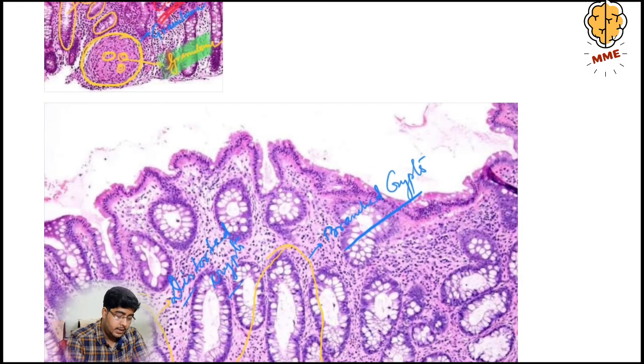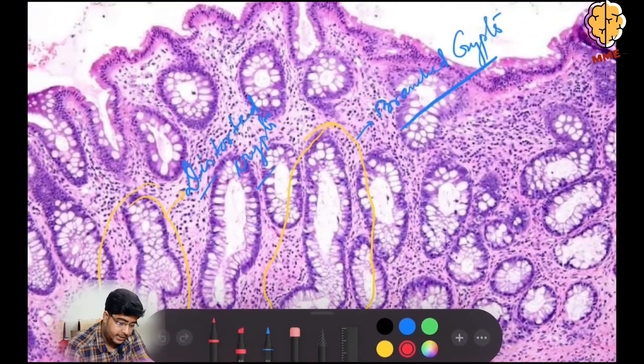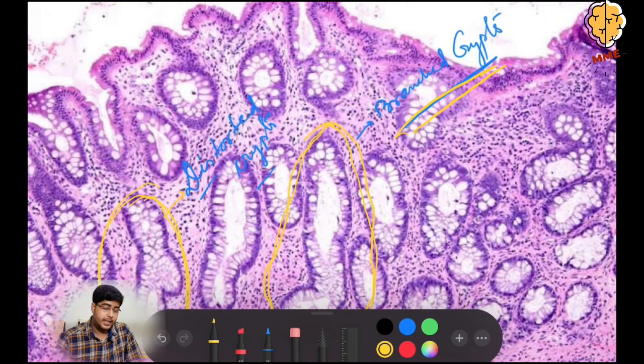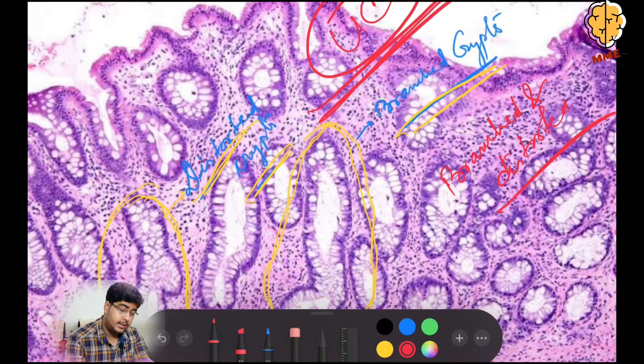Okay, now the next structure. First look at the crypts. See, crypts are branched, and here the crypts are distorted, branched as well as distorted. What would be the case? Crypts are branched and distorted. So it is a case of ulcerative colitis. Understood?